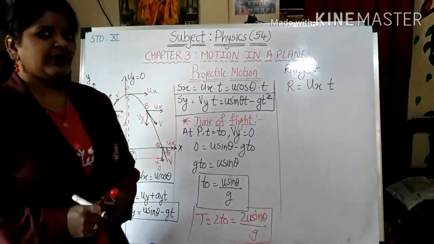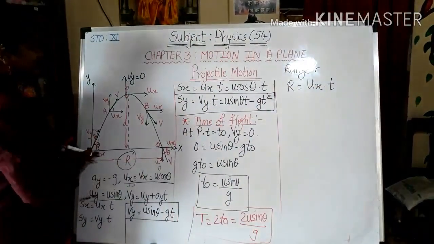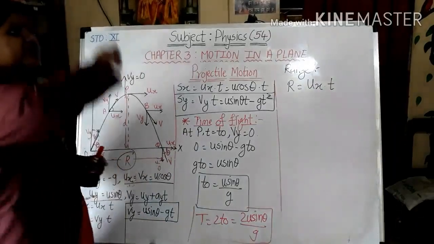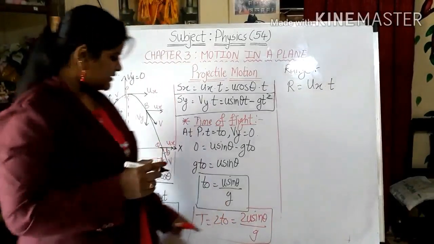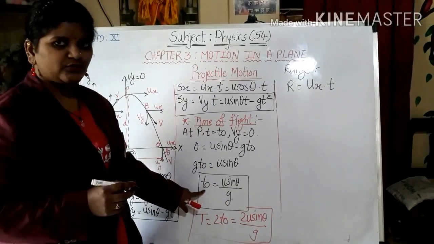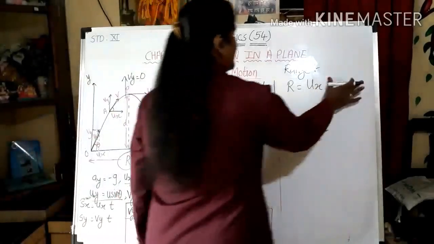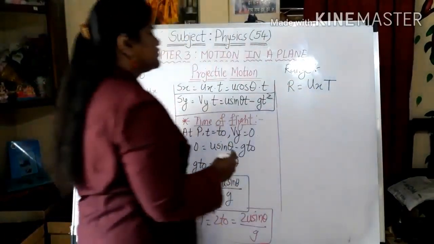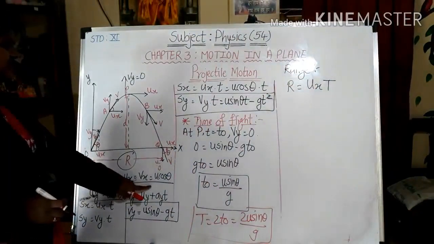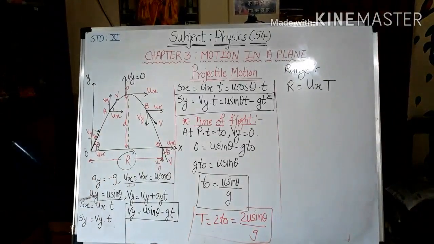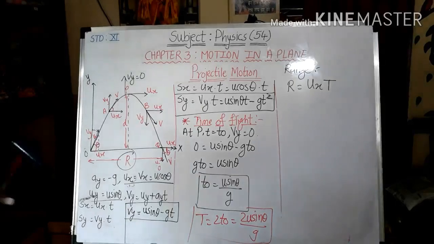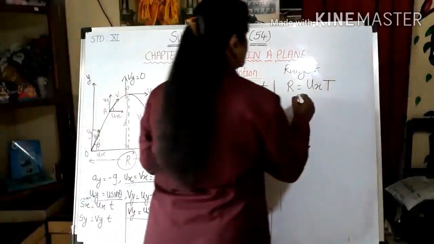Is it small t or capital T? As you can see, R is the total distance covered by the trajectory. So it will require the total time, that means the time of flight, not only T0. It will require capital T. So I will write capital T here. Then we can put the values.